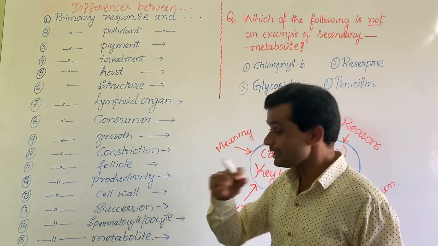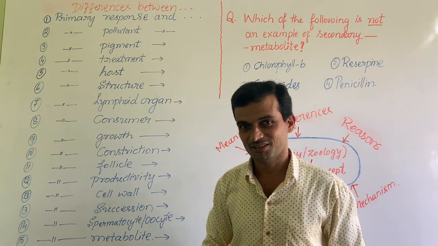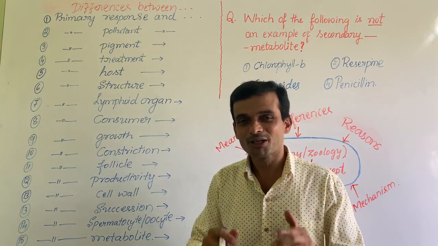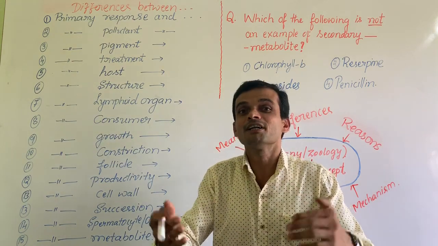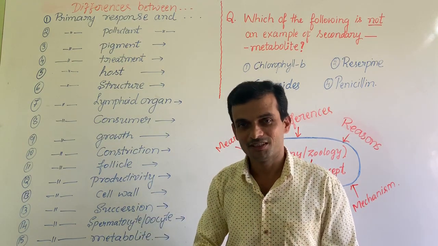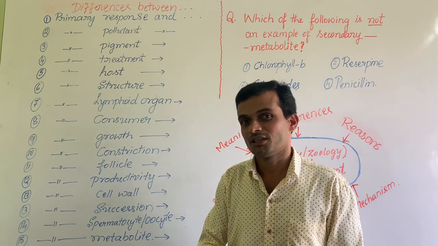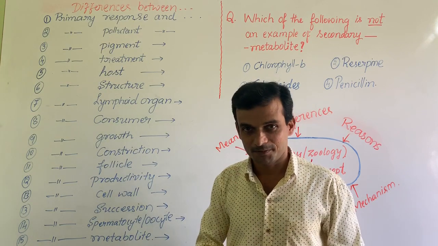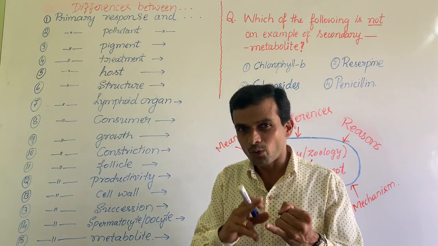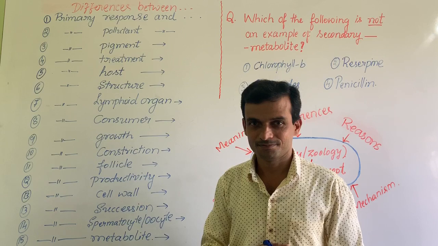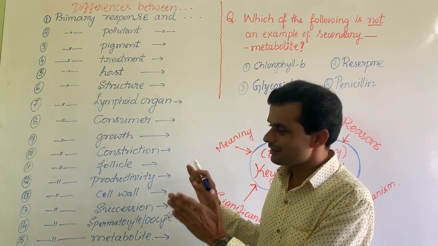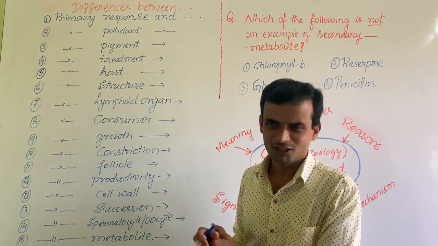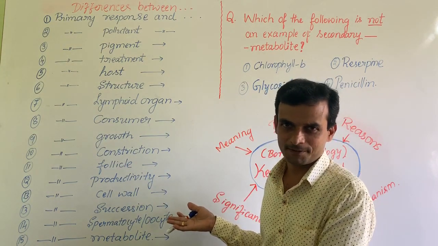And lastly, primary metabolite and secondary metabolite. Plants and many microbes prepare primary metabolites. These primary metabolites are necessary for the growth and development of the species. Secondary metabolites are not required for growth or development. Then why does the plant species produce secondary metabolites? It is necessary to avoid herbivores or pathogens. It is just a clear comparison between primary and secondary. You can add a few more things of this type from the NCERT.